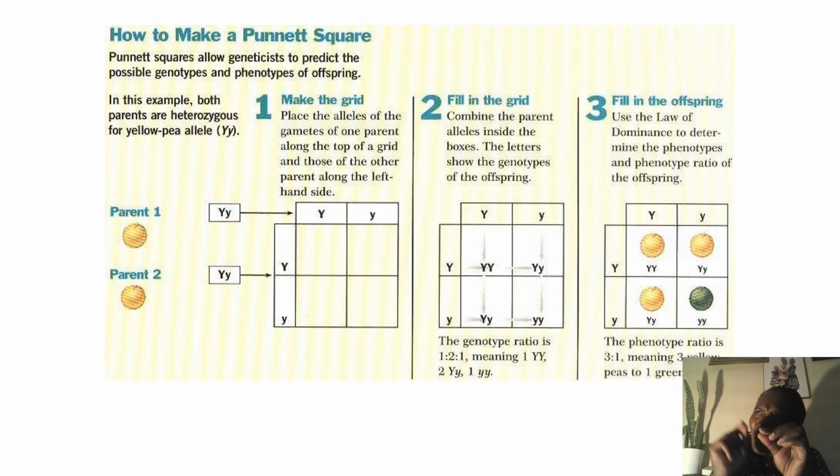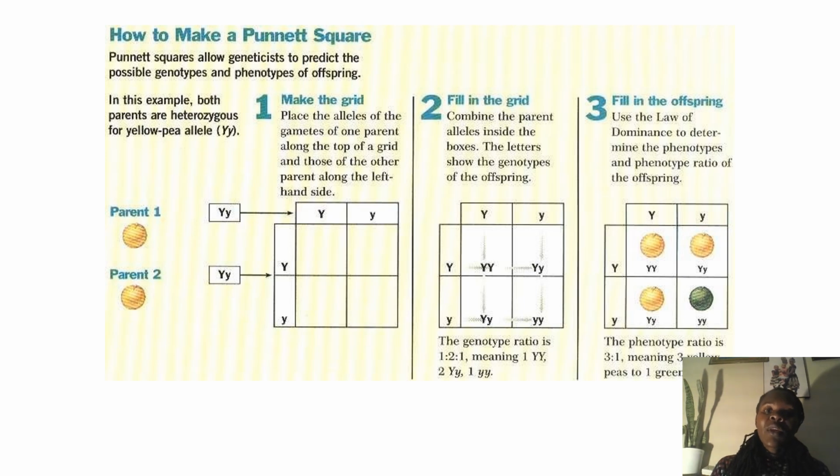It means the small y, the recessive allele, can't be expressed when the dominant is already expressing. It will only be expressed when you have both small y's. We are talking about the recessives, homozygous recessive. So in this case, the recessive allele will be small y. But they are the alternate forms of those genes, the gene which controls the seed color.